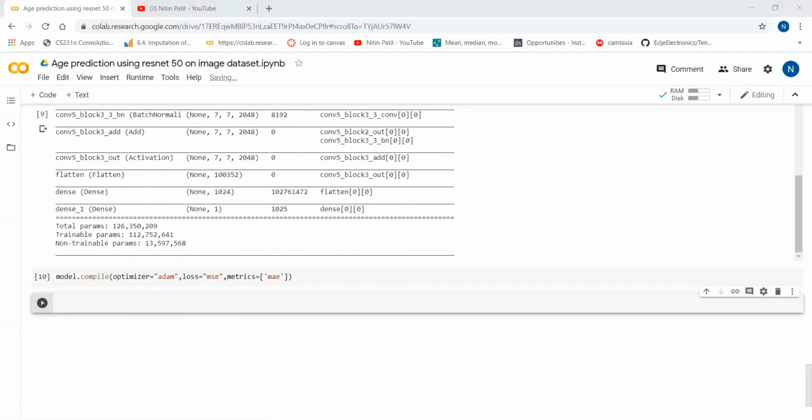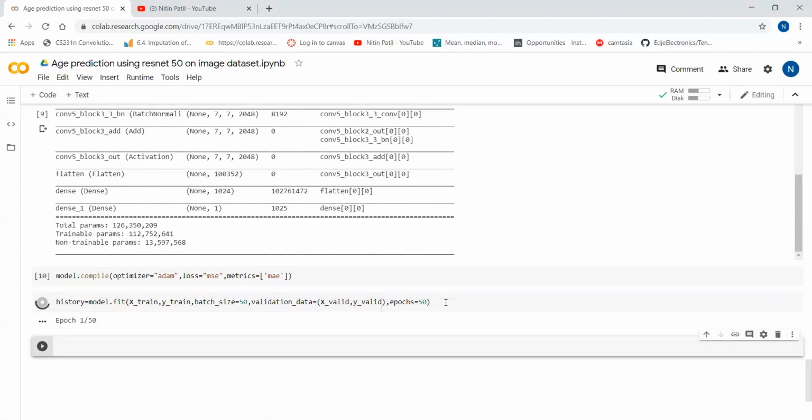Now the actual fitting of the model means starting the training of the model. To start the training, I will show you model.fit with x train, y train. We are going to pass for the training. Batch size I'm going to say 50; you can keep as per your convenience. Validation data we have already split to x valid and y valid. And I'm going to say epochs as 50 because we are executing in the Colab. It will not allow epochs more than 50, it will show an error. So that's why right now the epochs will be 50.